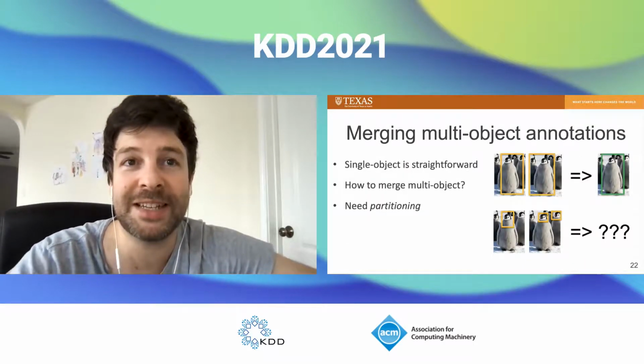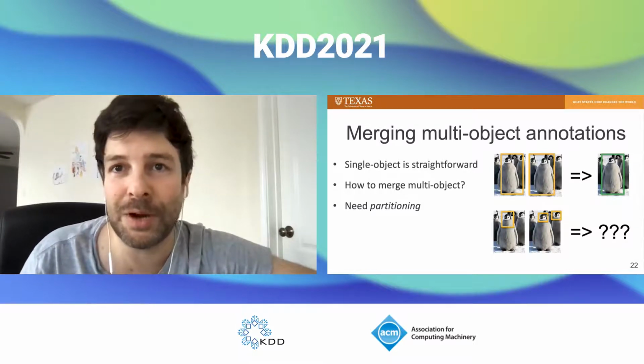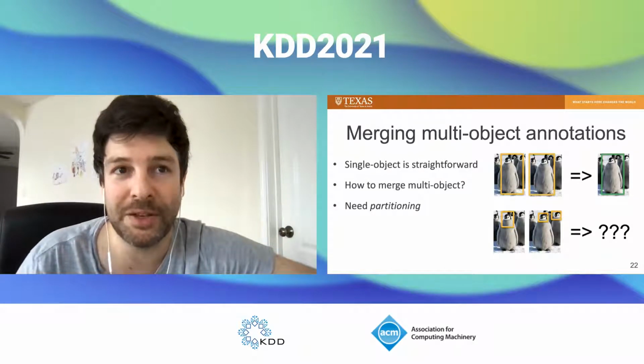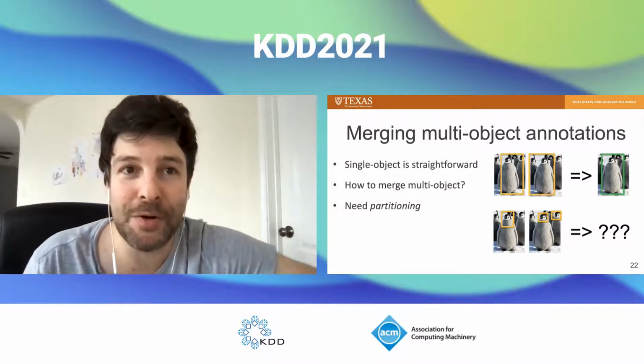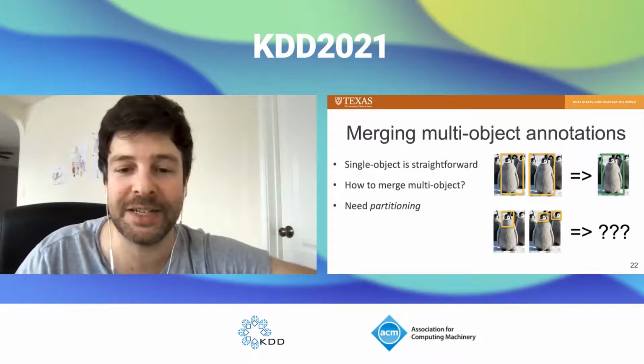So for single object annotations, this merging of numerical points is very straightforward. But what about when you have multi-object annotations, as shown here on the bottom? You don't really want to take the average coordinates of all three of these boxes, right? So for this, we need the next method we propose for partitioning annotations.